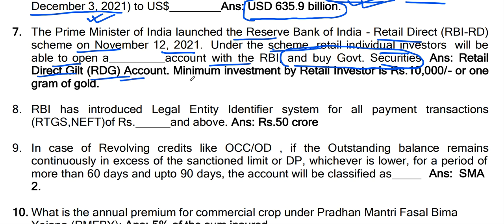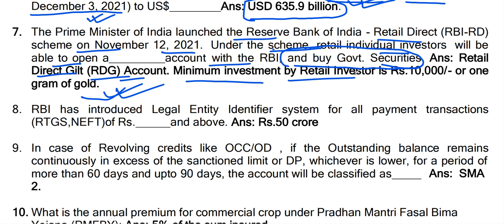The minimum investment by a retail investor is rupees 10,000 or 1 gram of gold. Okay, fine. This account will be called Retail Direct Gilt Account, RDG account.